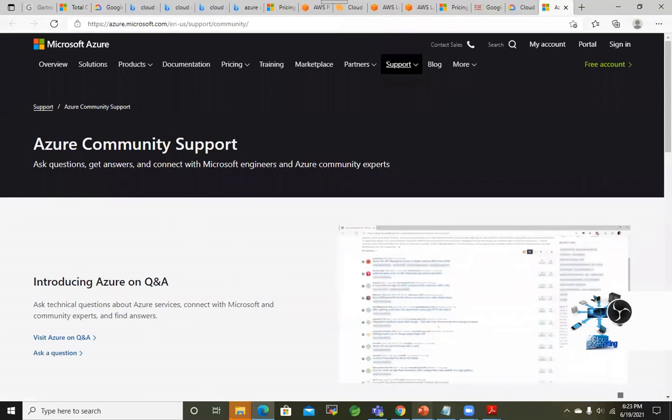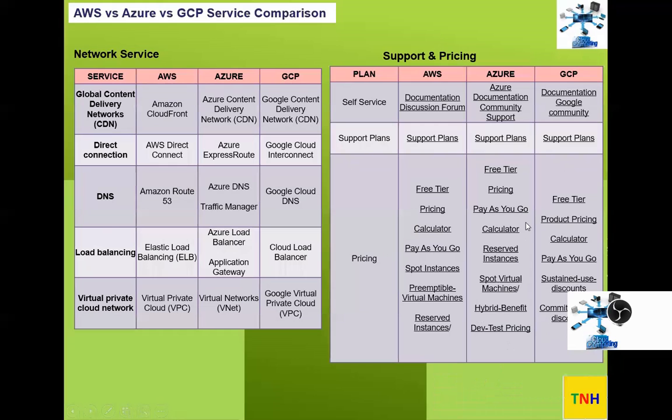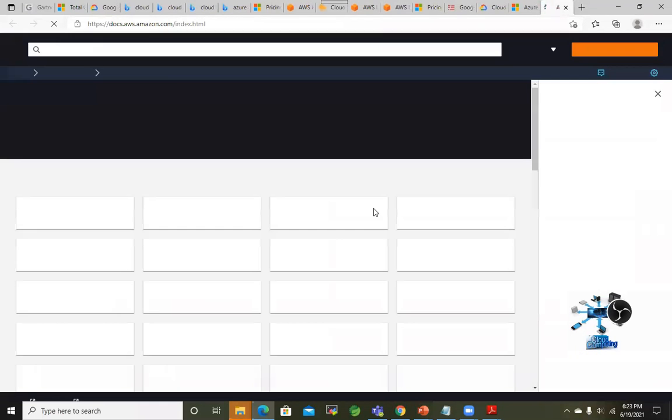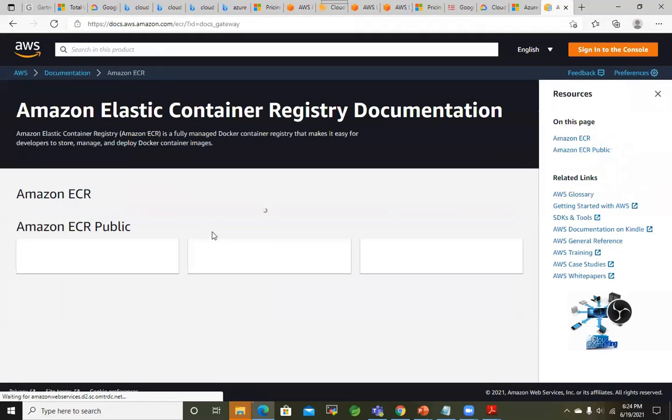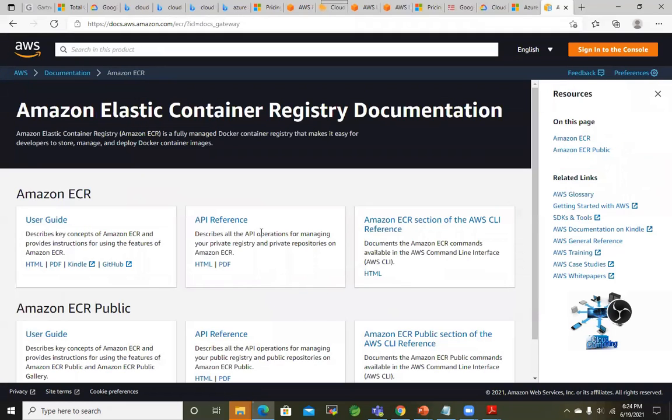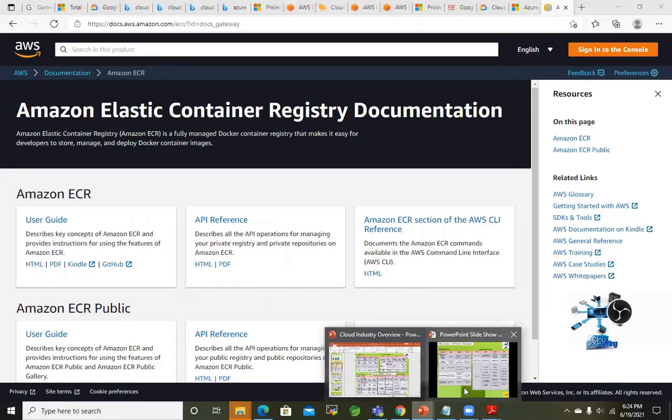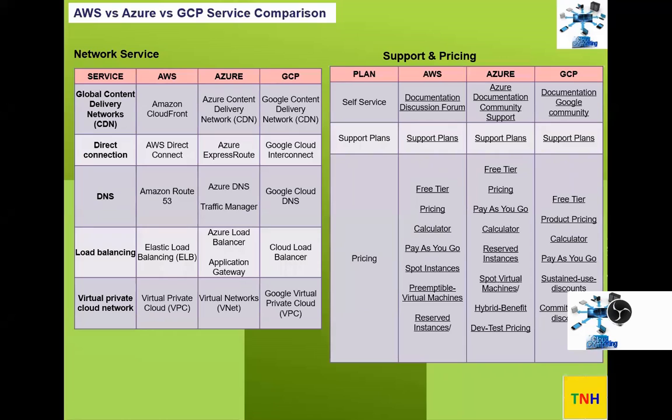If you go back and take a look at AWS documentation, everybody has documentation, and everything is well explained. You can see AWS documentation under each category. If you want to take a look at ECR, you click here and the relevant documentation for ECR comes in. They have given documents for each, and most of the activities are covered, how to do them.